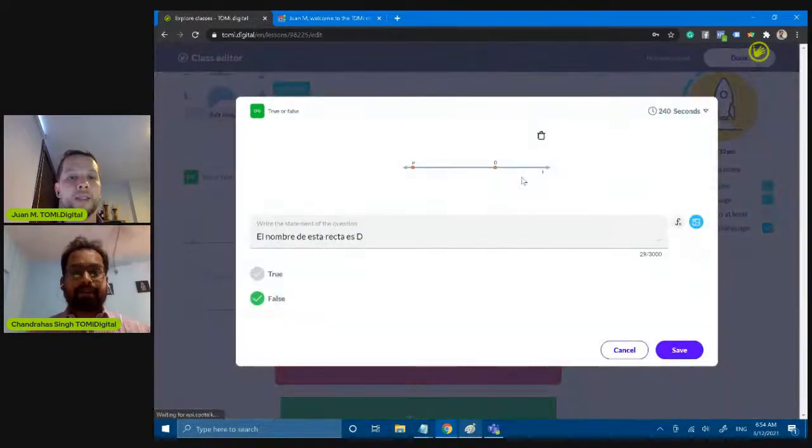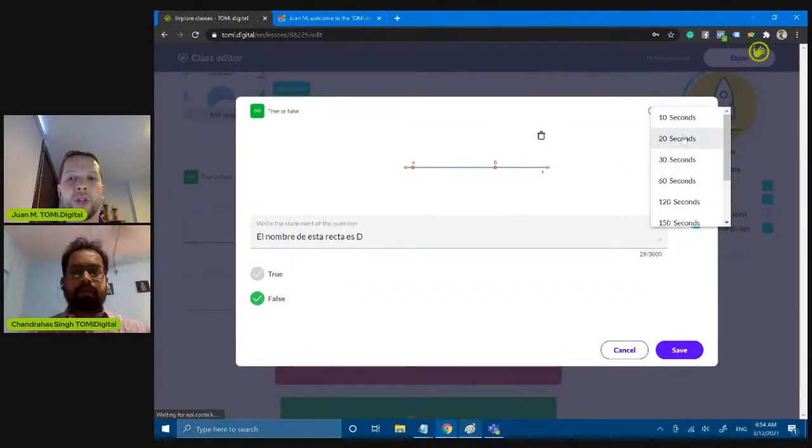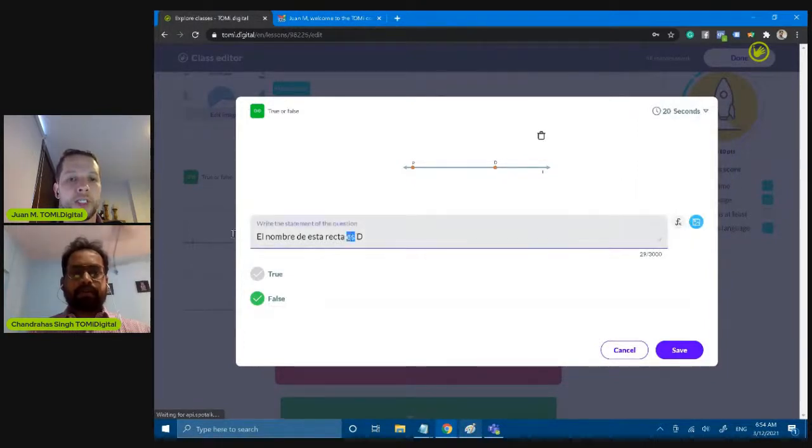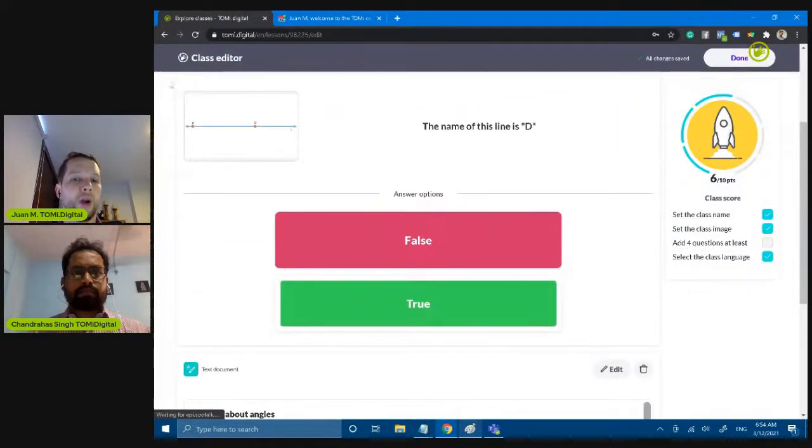So maybe I'm going to edit it. That's right. I'm going to change the seconds, and I'm going to choose probably 10 or 20 seconds for answering the question. And I'm going to translate it. So I'm going to write here, the name of this line is D. That's what the teacher who created this question wrote, and the answer is false. And there it is. So now we have our own question.